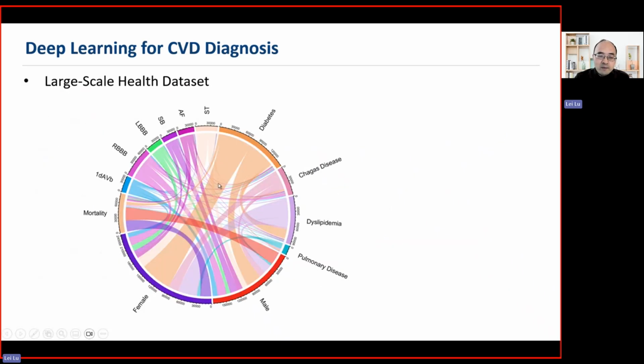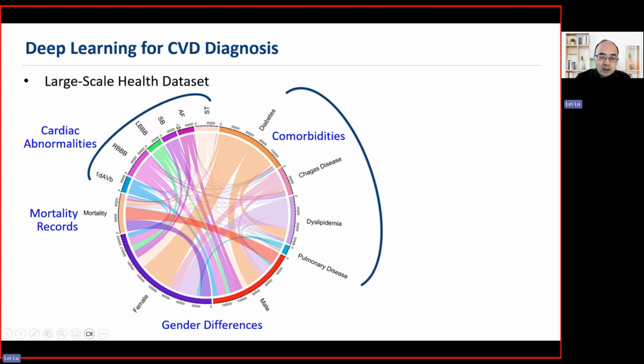So this is a plot to show the complexity of this data set. They have different types of cardiac arrhythmias and also comorbidities, for example, Chagas disease, and also diabetes and hypertension. And also this data lasts for 7 years. So we have mortality records linked with the national mortality data set. And also we have demographic information.